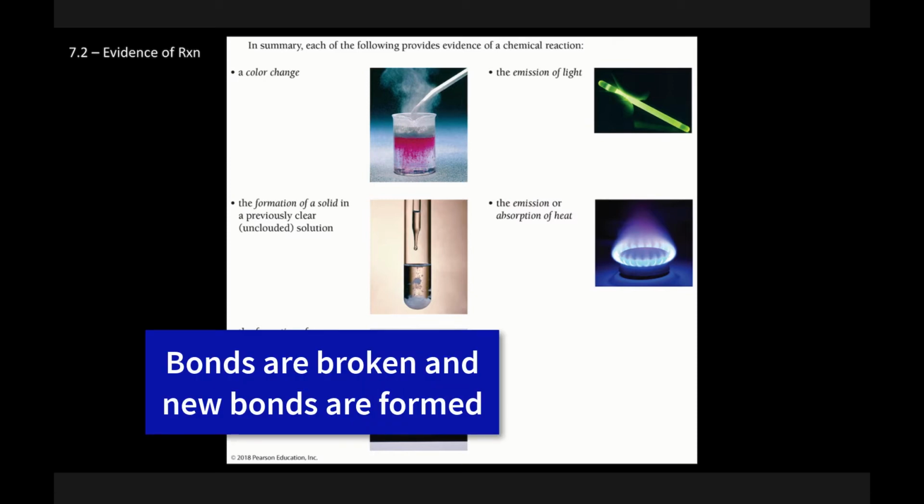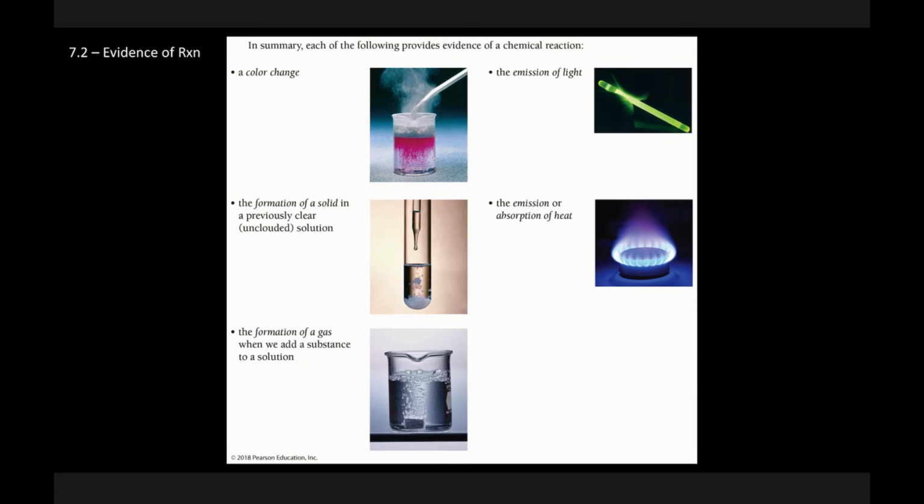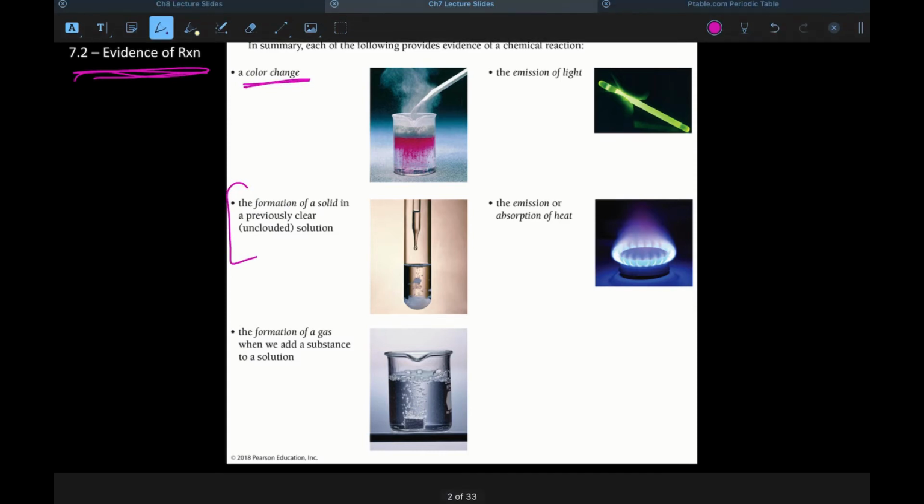So outside of a chemical analysis, what's some evidence of chemical changes? This is what we're going to look for. Color change is often a cue that the chemicals have changed, because if something was blue and now it's pink, odds are that whatever it was has rearranged to create a new compound. Here, this one is key: the formation of a solid in a previously clear or unclouded solution, which is also known as precipitation.